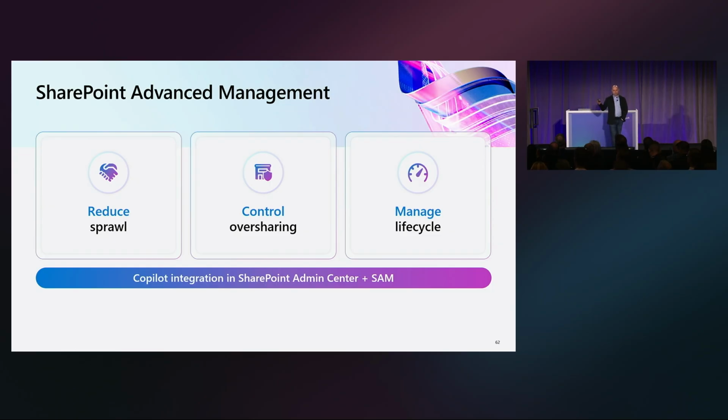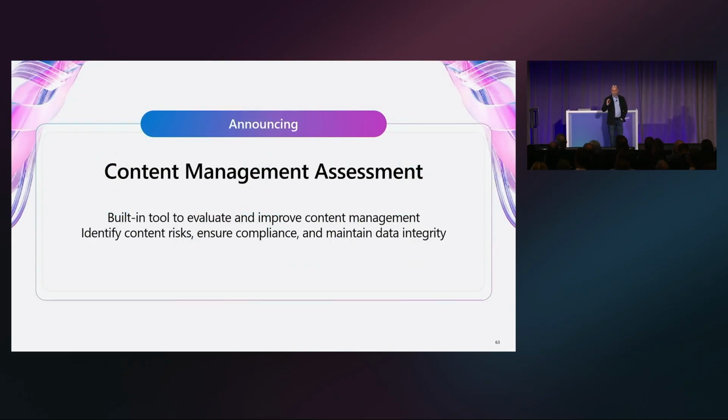Now, we have 3 different pillars for SharePoint Advanced Management. We have reduced sprawl, and that basically cleans up your content real estate that Copilot accesses and reasons over, so that's really important. Control oversharing, I'm not going to spend too much time on that because Erica covered it, and you probably already heard this term before. And then once you do the cleanup of sprawl and oversharing, the next thing you need to do is make sure that that doesn't happen again. So that's why we have lifecycle policies in place to help you continually keep everything clean.